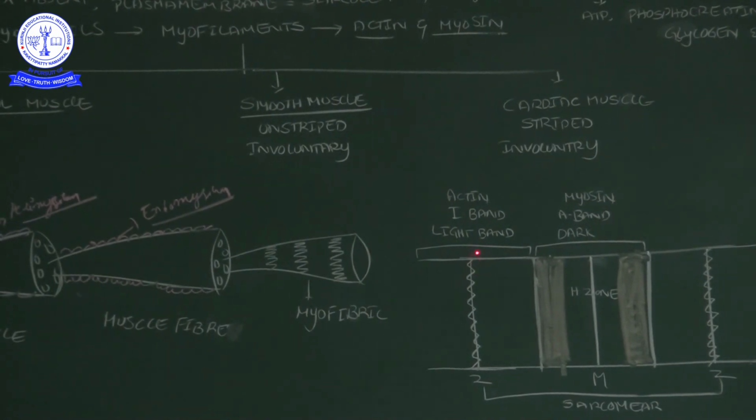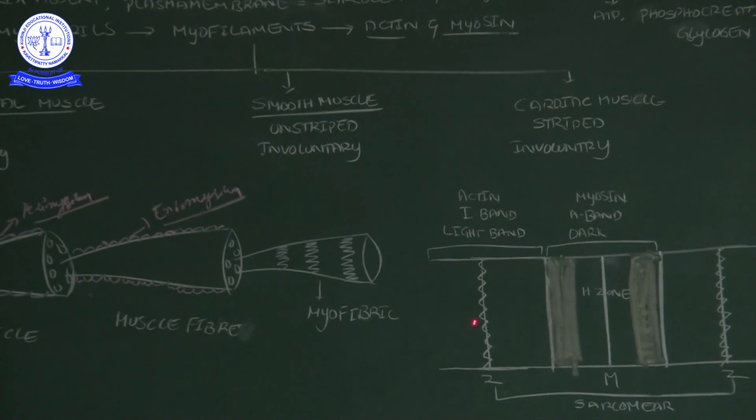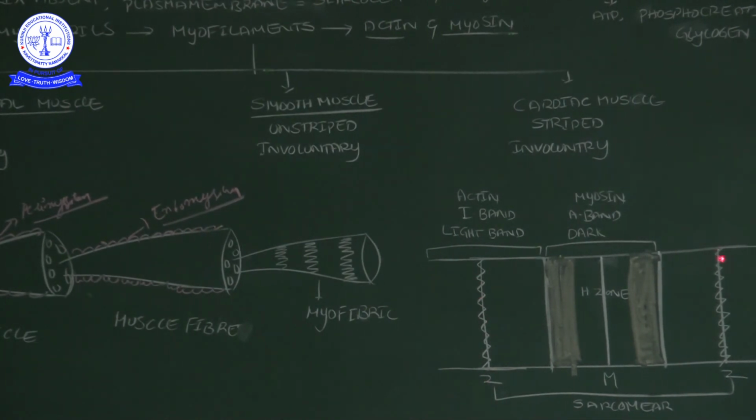Now, in the middle of the light band, there is one line here. That line we call the Z line. The distance in between two Z lines we call a sarcomere. This sarcomere plays an important role in contraction. During contraction, the sarcomere length will reduce and increase.